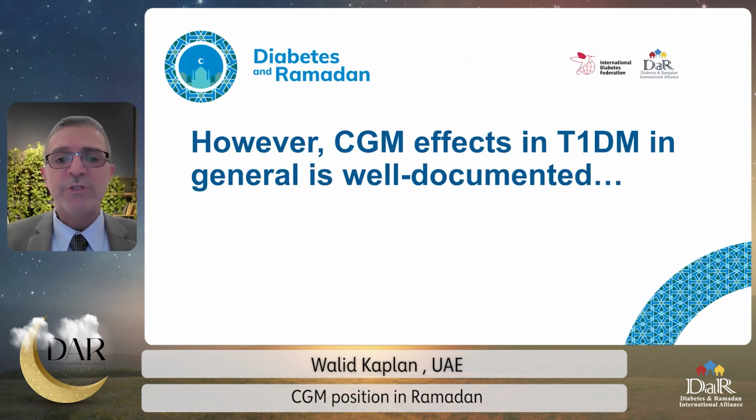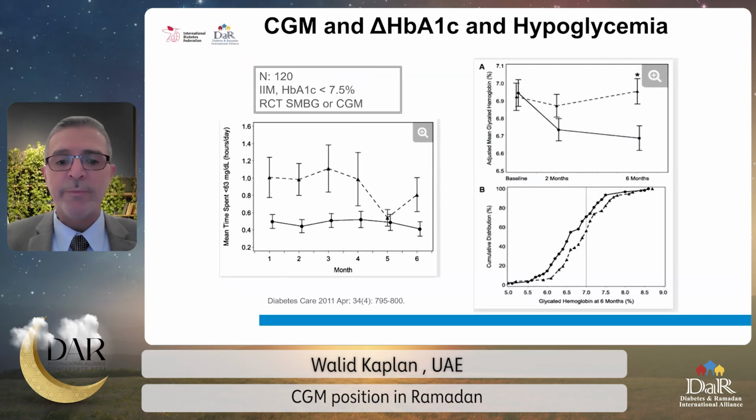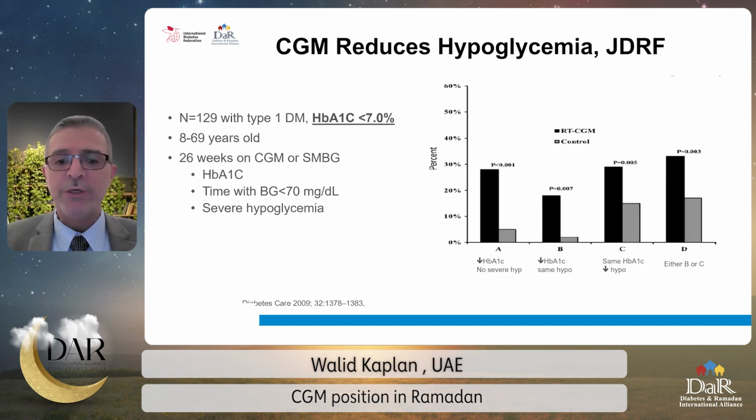However, there are many more studies showing the benefit of CGM in type 1 diabetes outside Ramadan. Here's one study in 120 subjects who are well controlled, HbA1c below 7%, randomized to SMPG and CGM. And you can see how the HbA1c has dropped very nicely and was sustained throughout the study, while the hypoglycemic time was maintained significantly lower in the CGM group than SMPG.